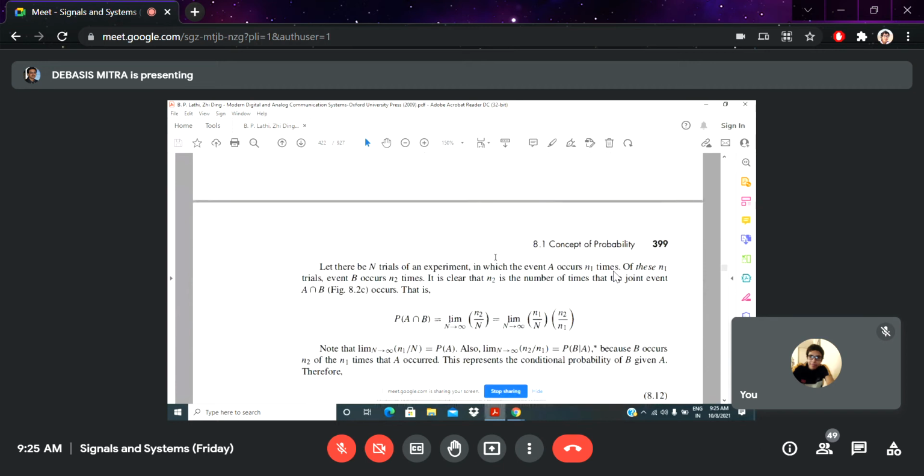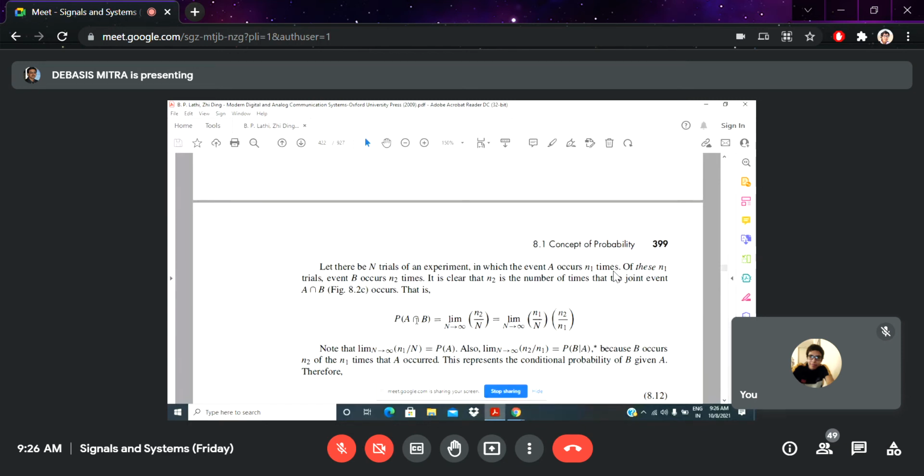The intersection means a joint probability distribution of two events A and B, and you can write it in that manner using the total number of occurrences. I already mentioned that n1 and n2 represent the number of times events A and B occur. So n2 divided by capital N. That is the definition of joint probability or conditional probability calculation.